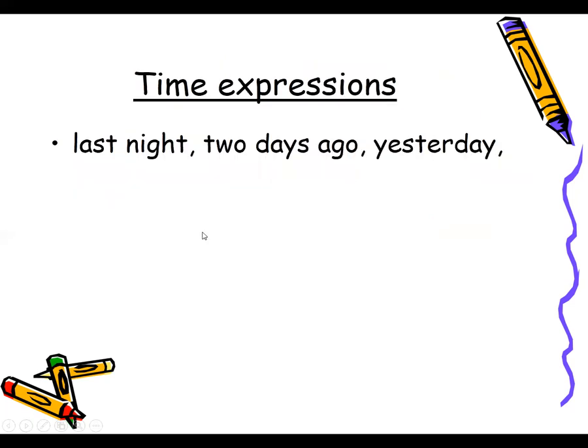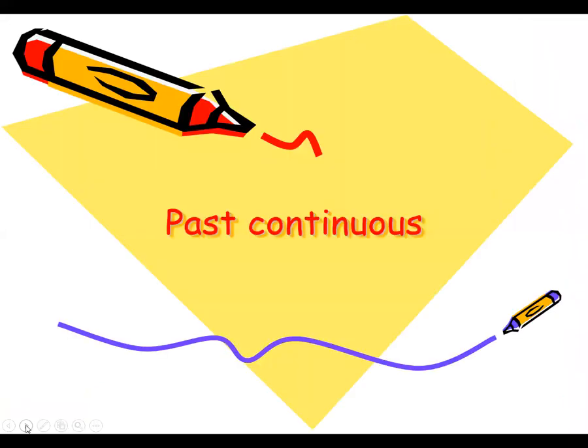Acha, time expression is very important. Usually for the past tense, we mention the time expression so that things become more clear, right? For example, last night, 2 days ago, yesterday, last year. So time expression is usually mentioned in case it is related with anything past.